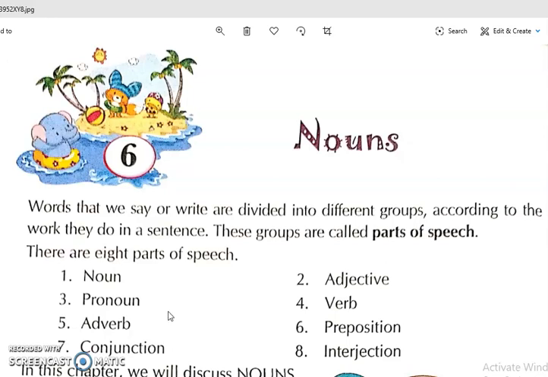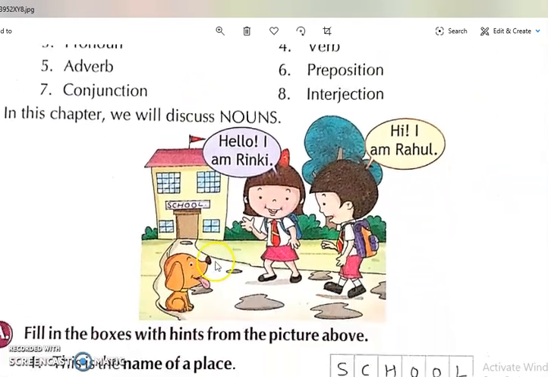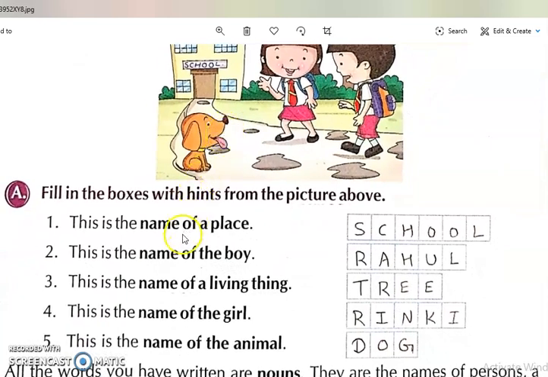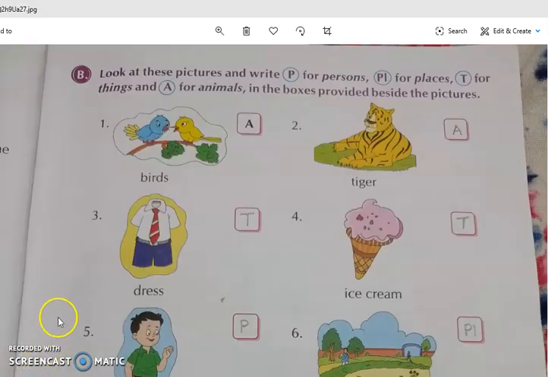Now, in this chapter we had discussed nouns and we had done these exercises also. We had done exercise question number B also. In this exercise the pictures are given and we have to write what the pictures are: place, person, thing or animal. So we have to write P, PL, T, or A for the animal. We had completed this page also and now we will go to the next page, exercise C.